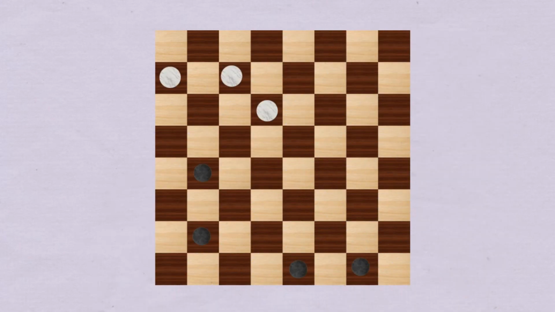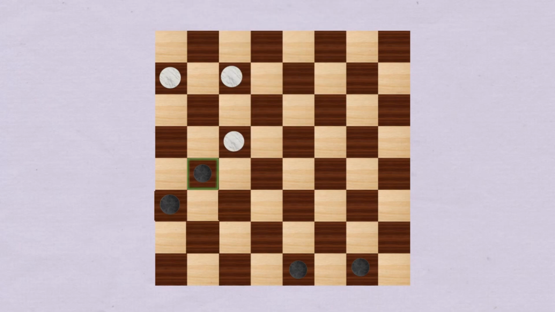Each player takes their turn by moving a piece. Pieces can be moved diagonally in the forward direction to the next dark square. If there is one of the opponent's pieces next to a piece and an empty space on the other side, you jump your opponent and remove their piece. You can do multiple jumps if they are lined up in the forward direction. If you have a jump, you have no choice but to take it.